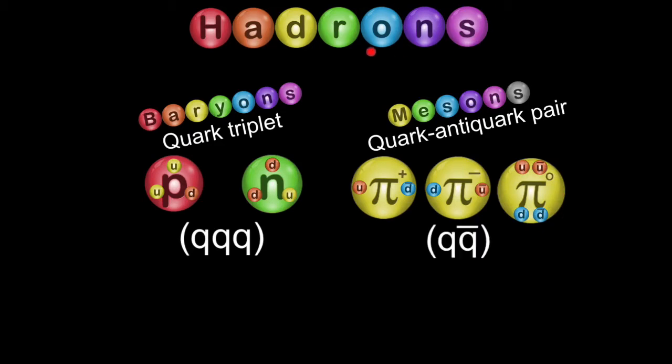So hadrons contain subgroups called baryons and mesons, and the hadrons that are baryons are formed as QQQ, so triplets forming the proton and the neutron of QQQ, three quarks. We also have these quark-antiquark pairs that we call mesons. And so a quark and an antiquark can give you these various types of particles.